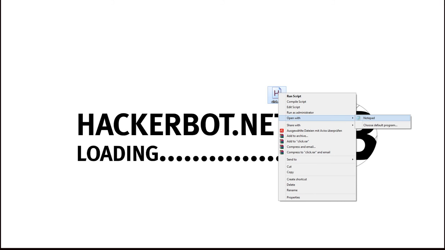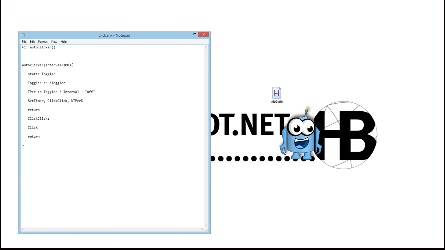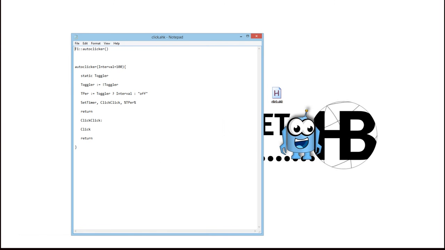The file can also be configured. You just have to open it with your notepad or editor. And it's a very simple script, basically. It's a toggleable script. By default, the toggle key will be the F1 key. You can obviously change that to whatever you want. You could change it to F2 or F12 or F or whatever kind of key you want.